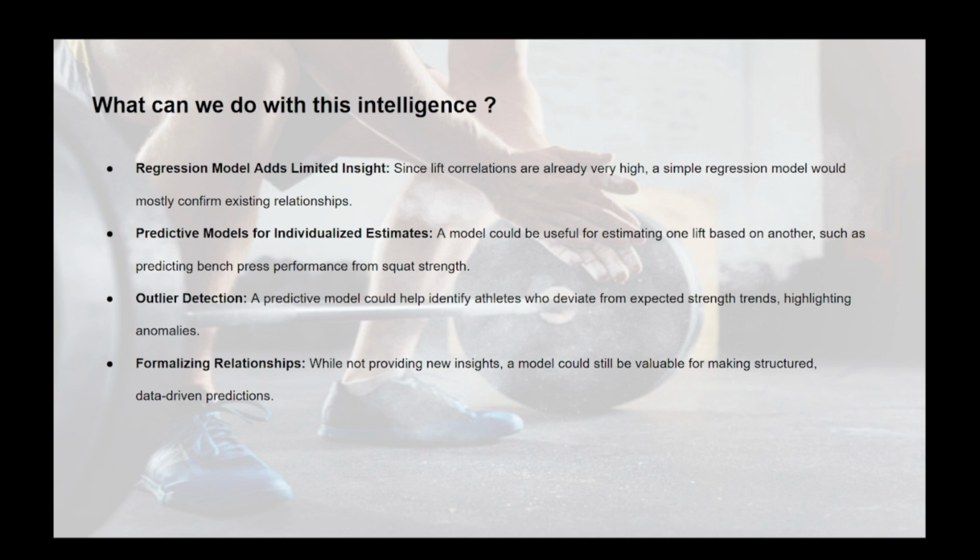Predictive models for individualized estimates: a model could be useful for estimating one lift based on another, such as predicting bench press performance from squat strength. Outlier detection is also something we can learn from this. A predictive model can help identify athletes who deviate from expected strength trends, highlighting anomalies. And then also formalizing relationships: while not providing new insights, a model can still be valuable for making structured, data-driven predictions.